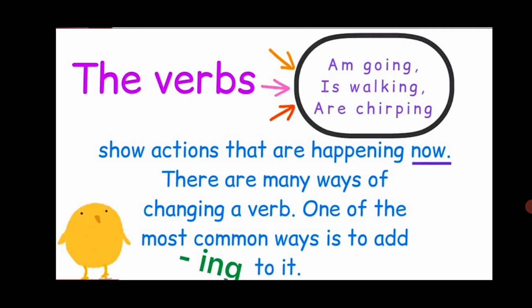Means when we add ing to the verb, that shows actions that are happening now. Means still actions are going on now. Matlab whatever the work is going on, whatever the action is going on, still now going on. When we add ing to the verb, that shows the actions are going on now also. Actions are happening now. Got it, children?